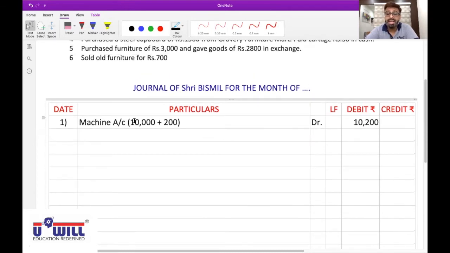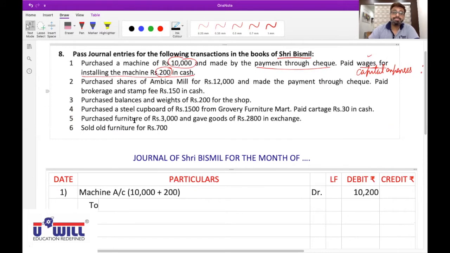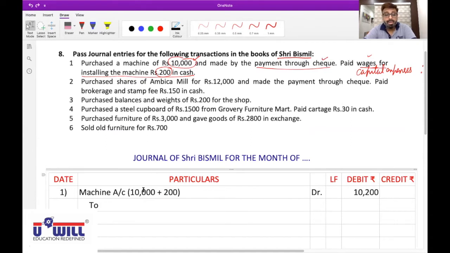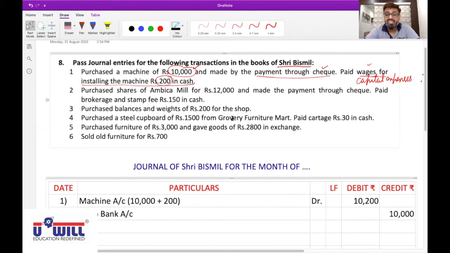Wages are to be added in the cost of machine. And how much did we pay by check? 10,000. So bank is the giver. Credit the giver. Therefore, to bank account 10,000. That wages we have paid in cash.